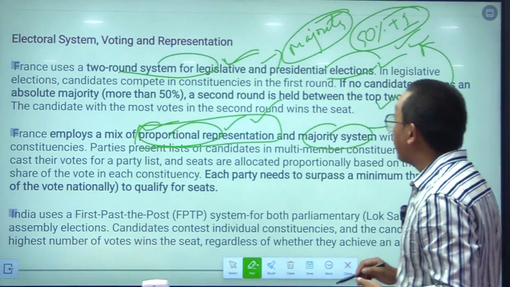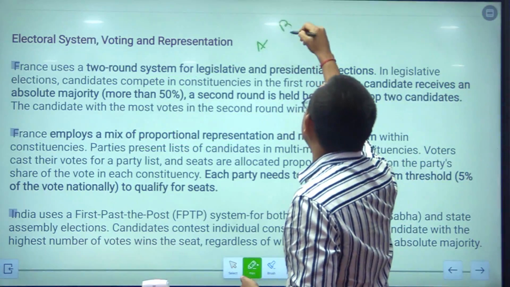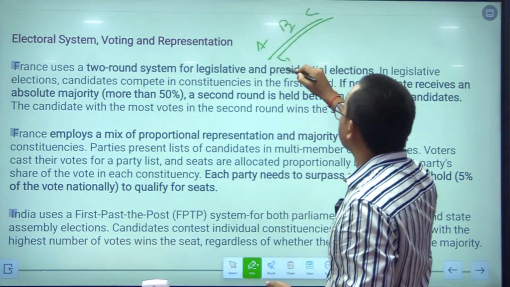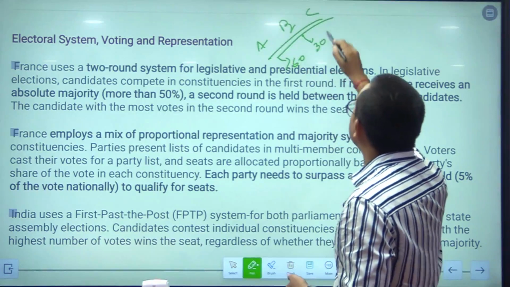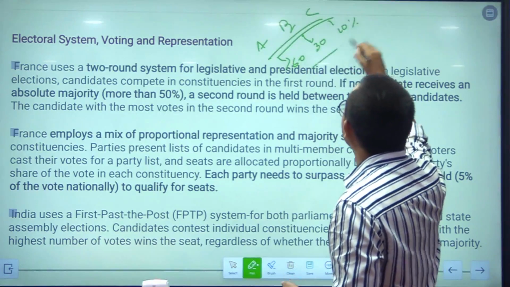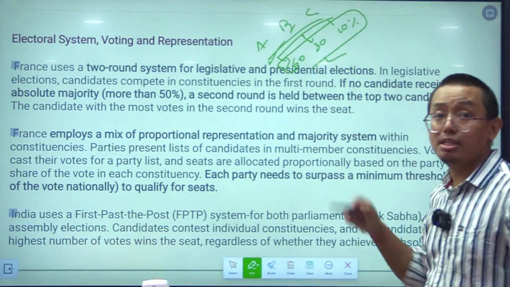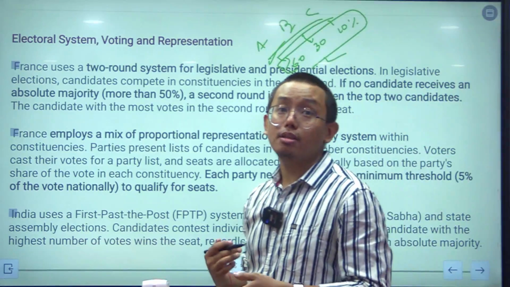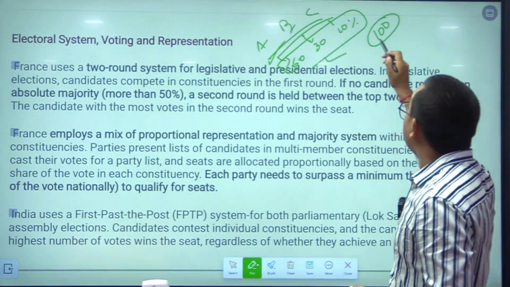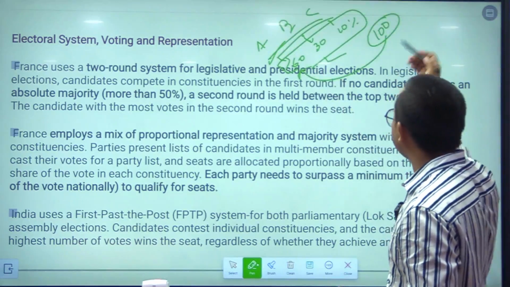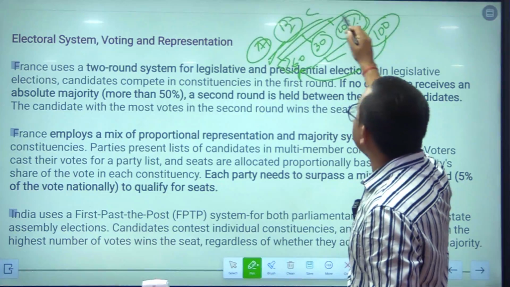Let us say there are three political parties A, B, C, and A has got 60% of votes, B has got 30% of votes, C has got 10% of votes. If there are 100 seats in the parliament, then 60 seats will be given to A, 30 seats will be given to B, and 10 seats will be given to C.